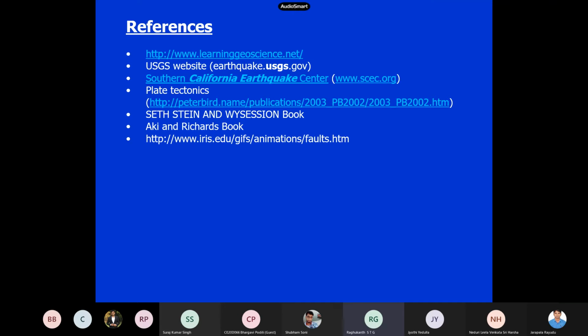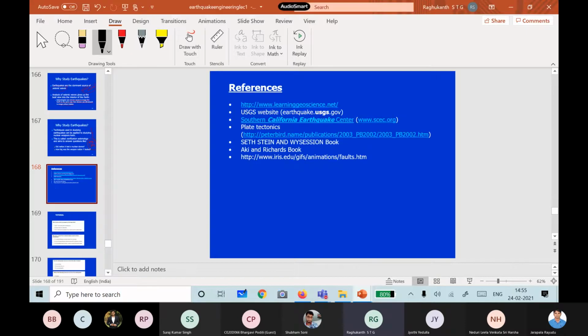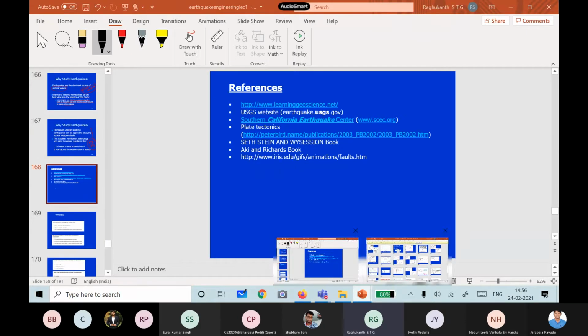With this, we have completed one unit, that is the fundamentals. If you want to work in earthquake engineering, you should know all these concepts: magnitude, intensity, intraplate earthquakes, interplate earthquakes, how many types of magnitudes there are, which one is widely used, and the focal mechanism solutions, how to interpret them, normal fault, thrust fault. If you know these things, that means you know a little bit about earthquakes. As far as this course is concerned, this much information is sufficient for us. Now let us move to the next unit.